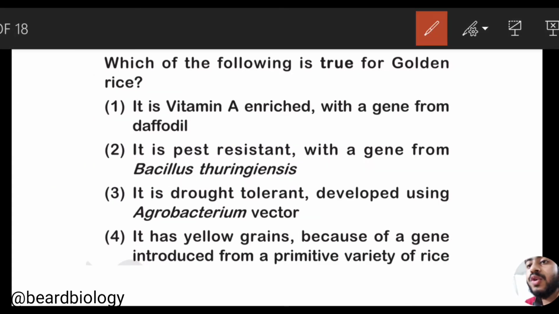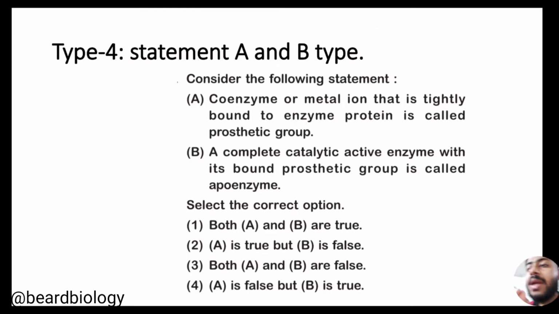Likewise, which of the following is true for the golden rice? Here also we have to read the options and choose the correct option. Now let me come to the type 4, that is the statement A and statement B type.